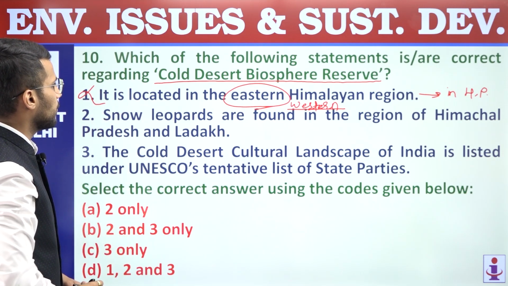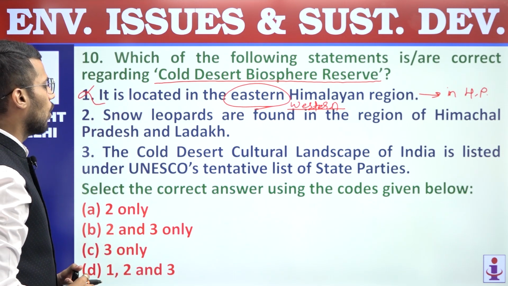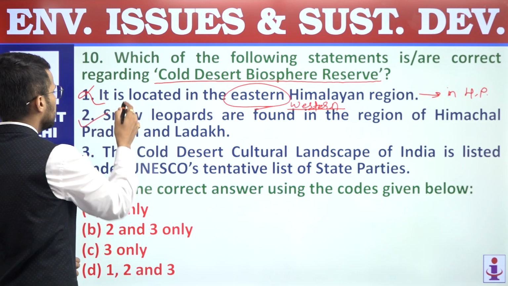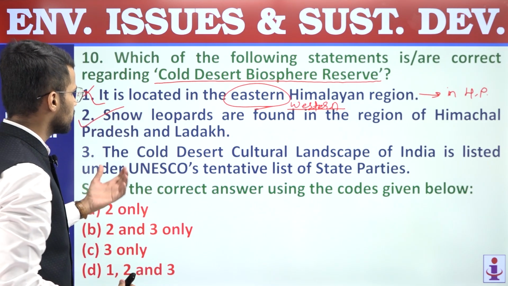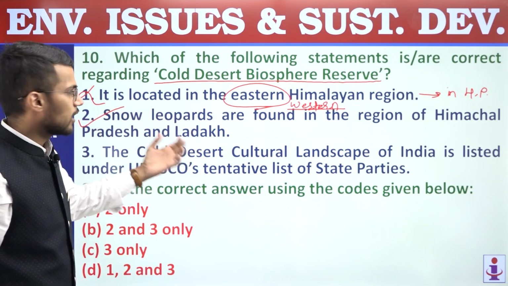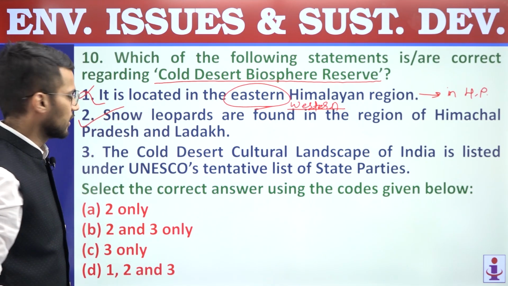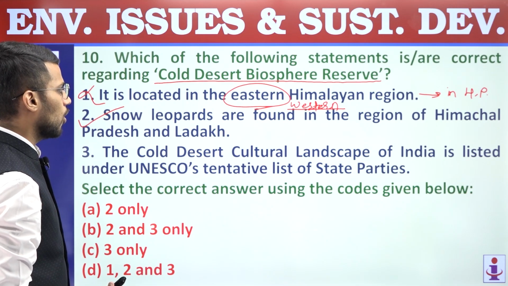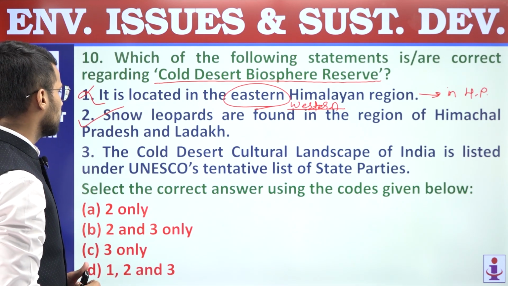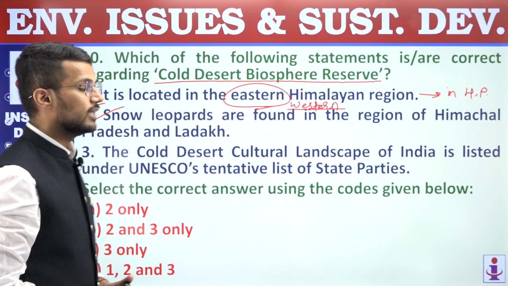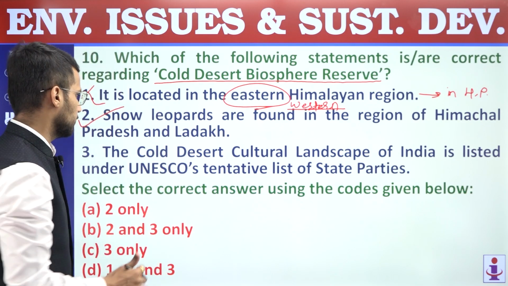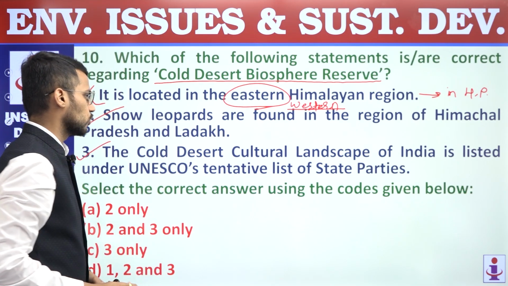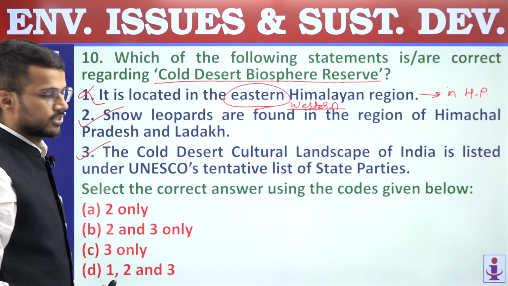Second, snow leopards are found in the region of Himachal Pradesh and Ladakh. This is a general statement related to the habitat of snow leopards, so it is a correct statement. Third, the cold desert cultural landscape of India is listed under UNESCO's tentative list of the state parties. This statement is also correct.